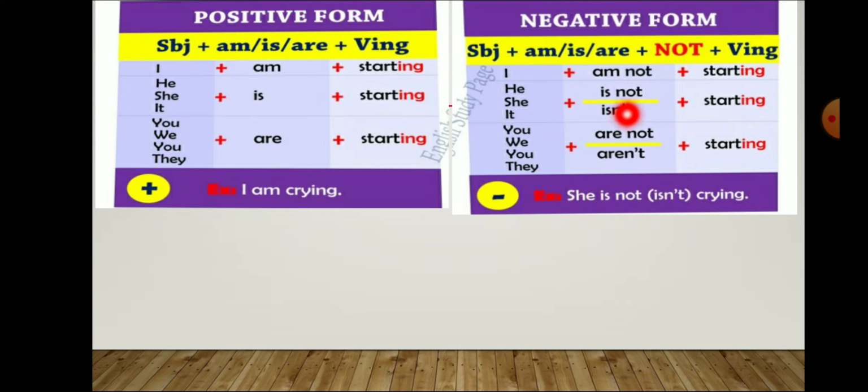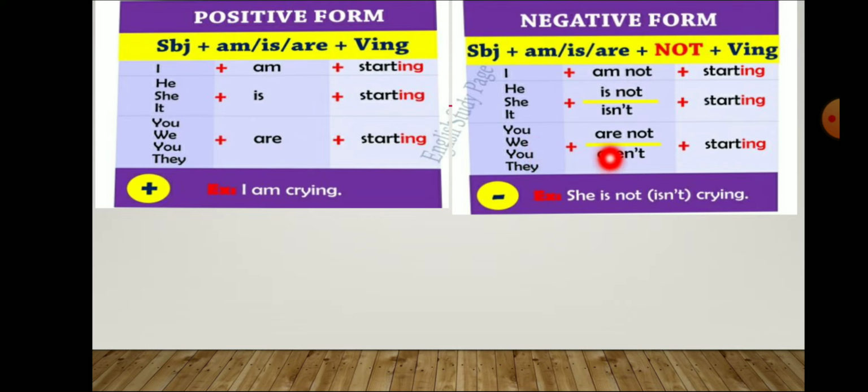She is not starting. It is not starting. Here, isn't is also given. This is the short form of is not. So you can prepare sentences like: he isn't starting, she isn't starting, it isn't starting. Okay. Then in the third bracket you can see the subjects.